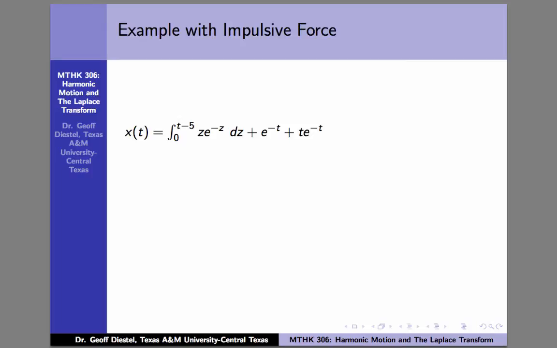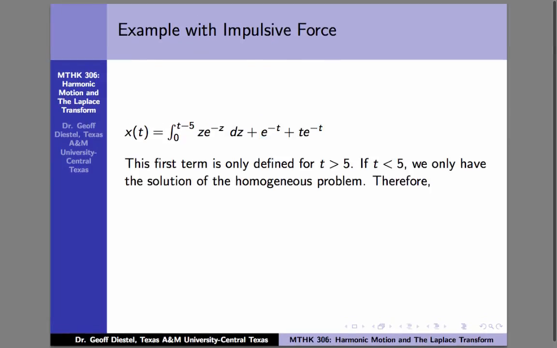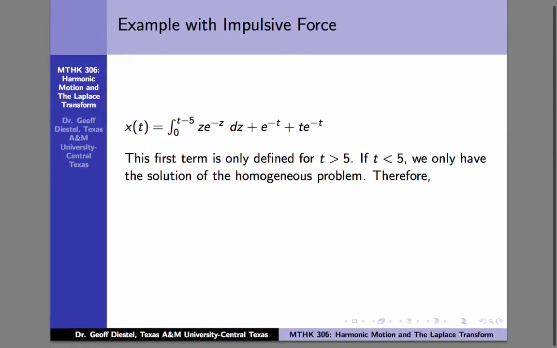The other terms simplify. The thing to notice here is this part exists for all time. This is actually the solution of the homogeneous part of the problem. You can check that yourself. This other part, this first convolution term, only exists for t bigger than 5. So what that means is we have a piecewise defined function.